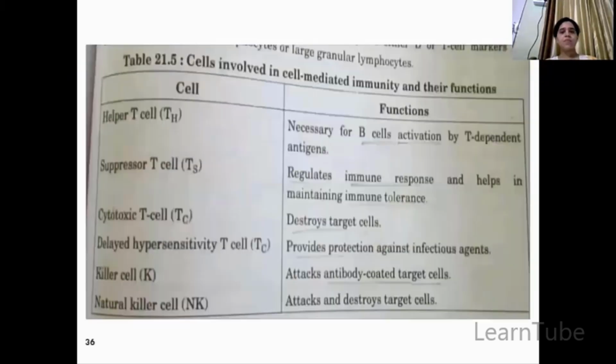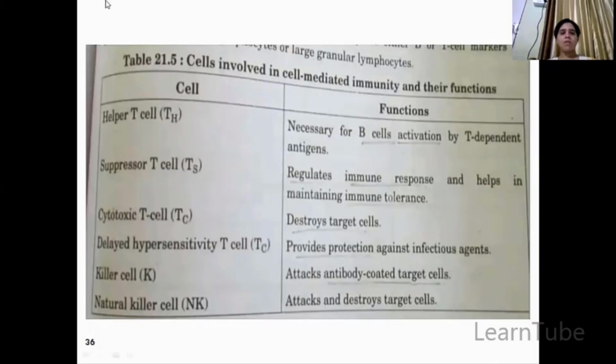Now these T lymphocytes, as you also see in the subpopulation, are helper T cells, suppressor T cells, cytotoxic T cells, delayed hypersensitivity T cells, killer cells, and natural killer cells. And these are their functions. Helper T cells are necessary for B cell activation by T-dependent antigens. Suppressor T cells regulate the immune response and help in maintaining immune tolerance. Cytotoxic T cells destroy the target cells. Delayed hypersensitivity T cells provide protection against infectious agents. Killer cells attack the antibody-coated target cells, and natural killer cells attack and destroy the target cells.